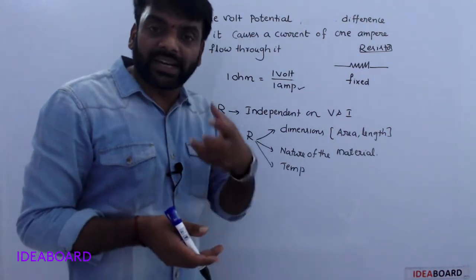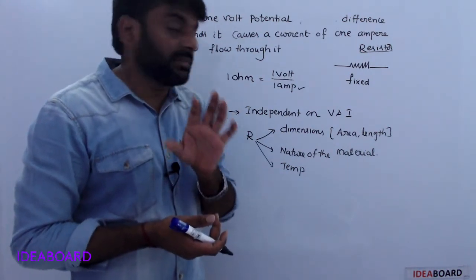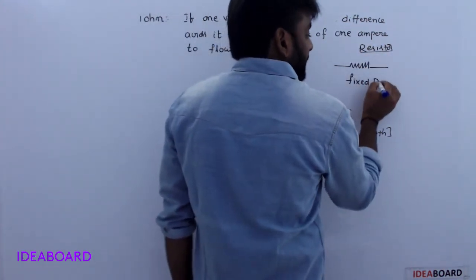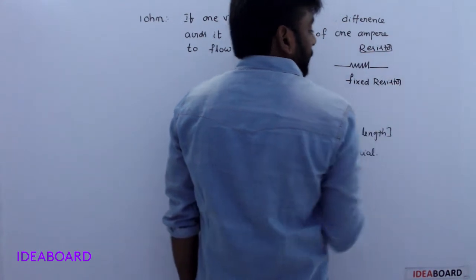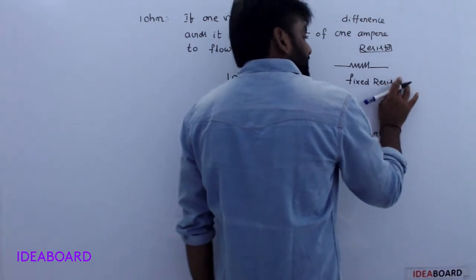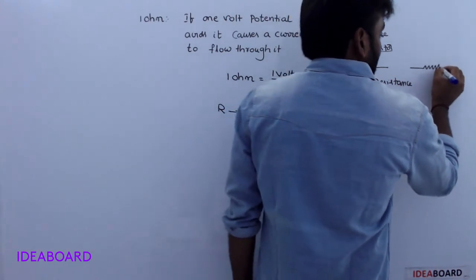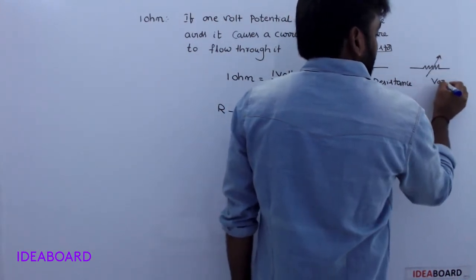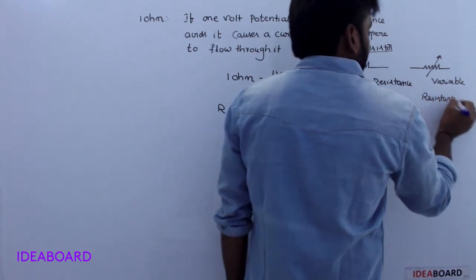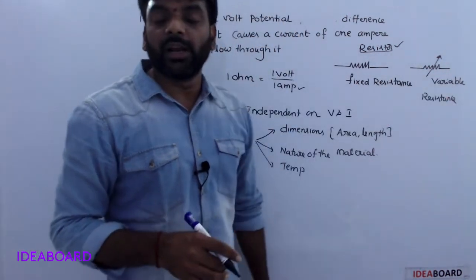Every material, that means every conductor, having some resistance, simply that conductor is a resistor. So this symbol is a fixed resistor. Fixed resistor means fixed resistance. This symbol is variable resistance. Understood? Symbolic representation of resistor is this one. It is fixed resistance. This is variable resistance.